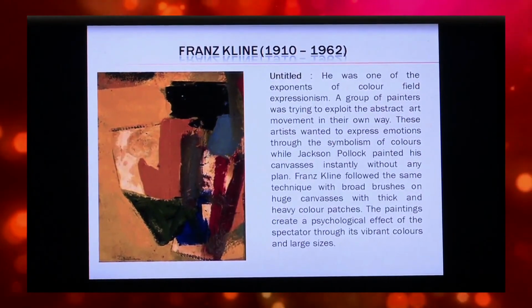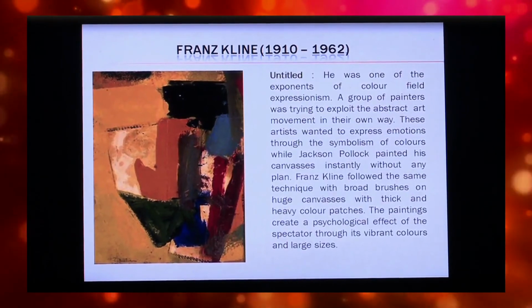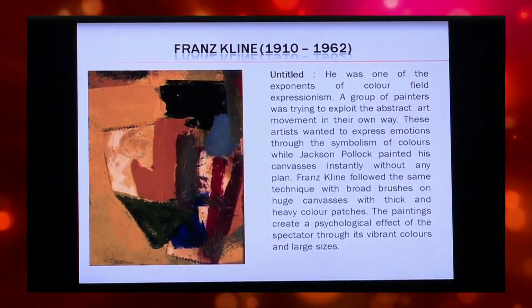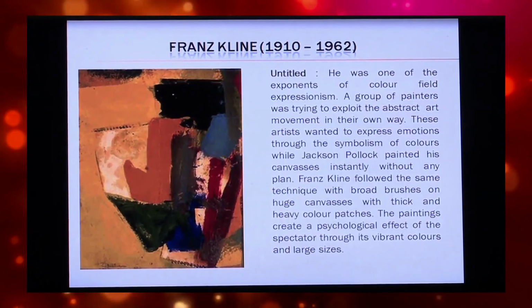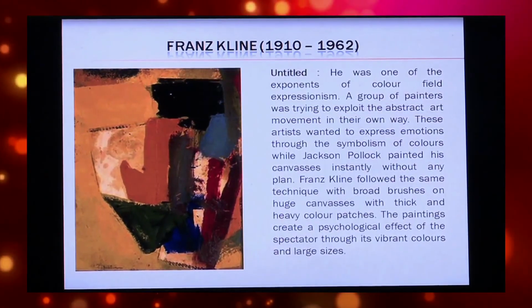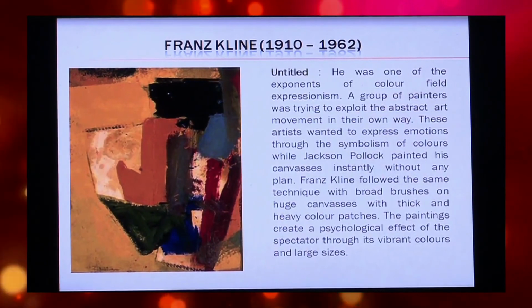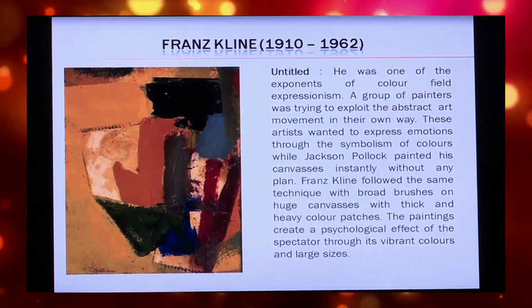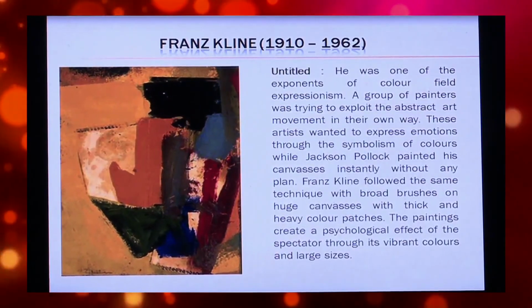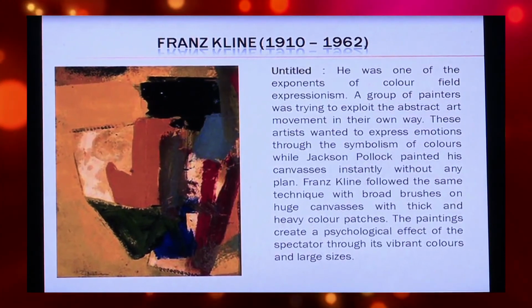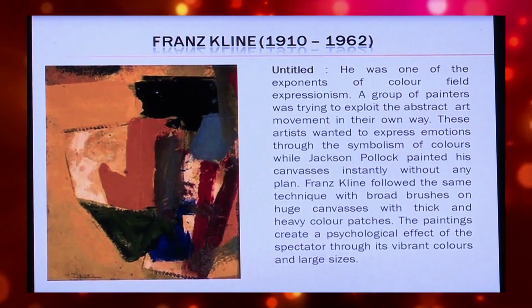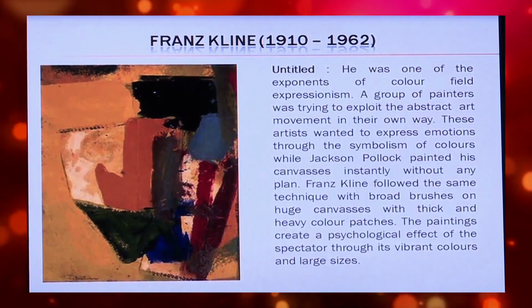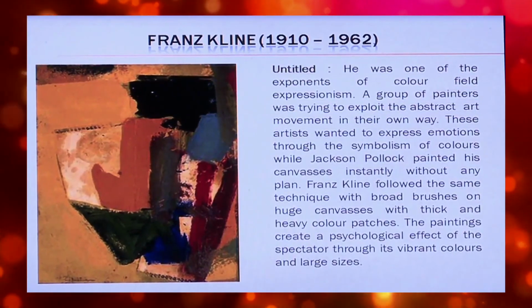These artists wanted to express emotions through the symbolism of colors, while Jackson Pollock painted his canvases instantly without any plan. Franz Kline followed the same technique with broad brushes on huge canvases with thick and heavy color patches. The paintings create a psychological effect on the spectator through their vibrant colors and large sizes.